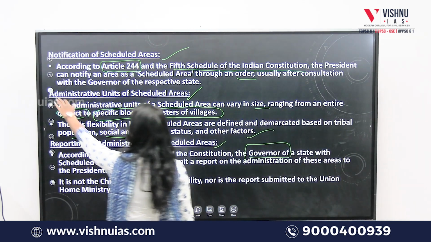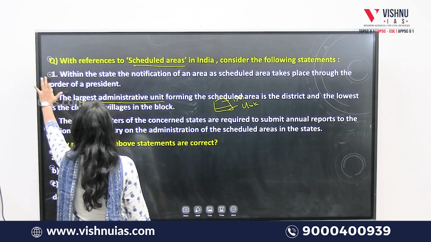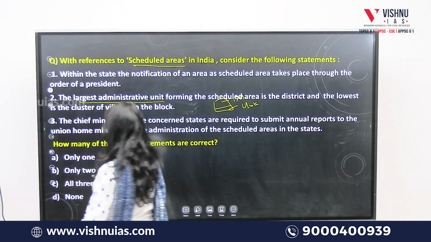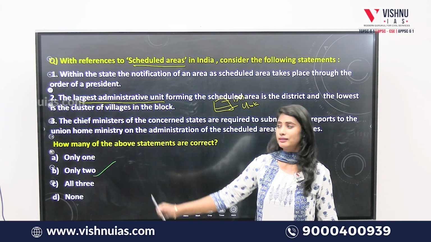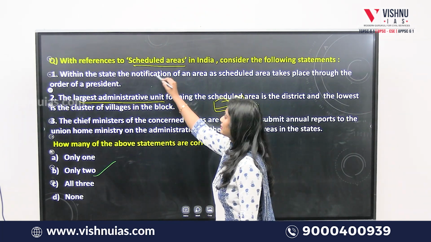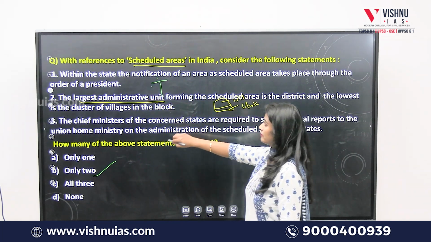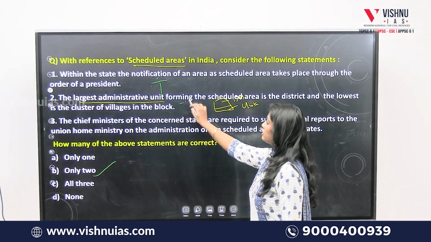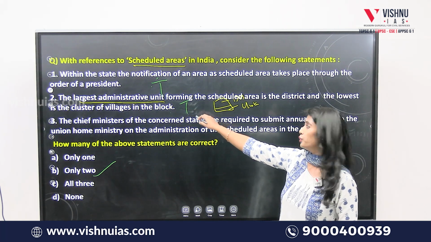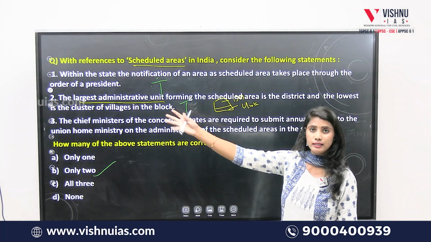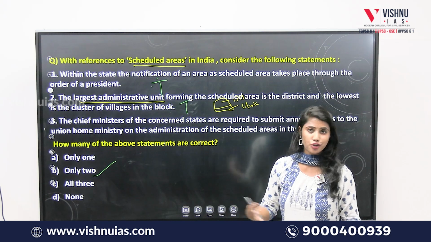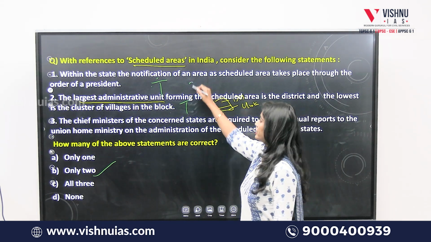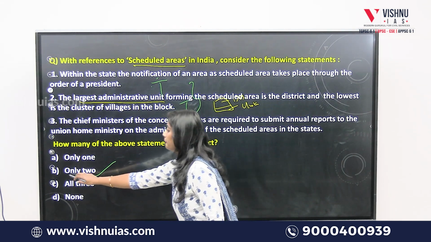So if you see the question, how many are correct? Only 2 of the statements are correct over here. The first is true: it takes place through the order of the President. And the second is also true: the largest administrative unit forming the scheduled areas is the district, and the smallest is the cluster of villages. These are the 2 statements which are true. Hence answer B is correct.